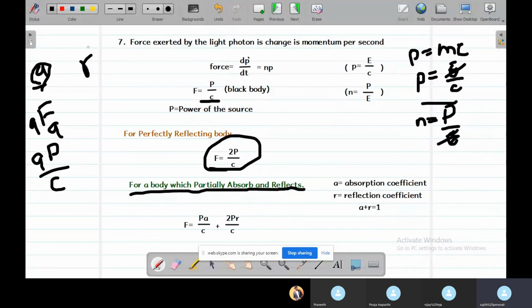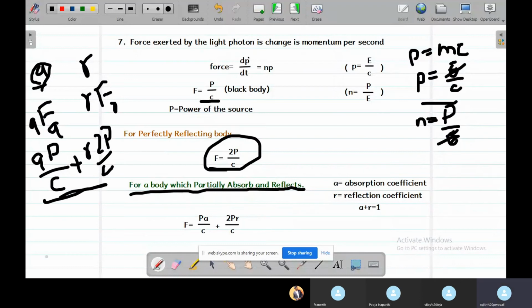Similarly, in case of reflecting, the quantity of force reflected by the body will be R, the part of the light wave which is reflected, times the force of the reflecting part, which will be R into 2P by c. So this will be the total force.